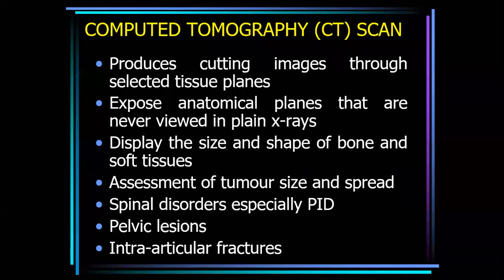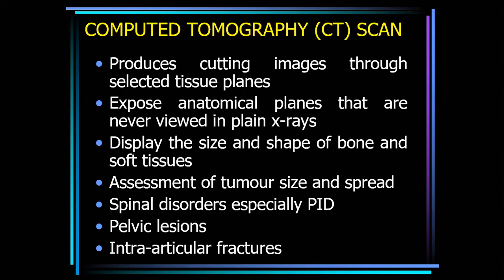CT scan images are through selected tissue planes, for example CT of the pelvis, CT of the hip, while bone scan is a total body bone scan. That is done at atomic energy centers. Total skeleton is seen.